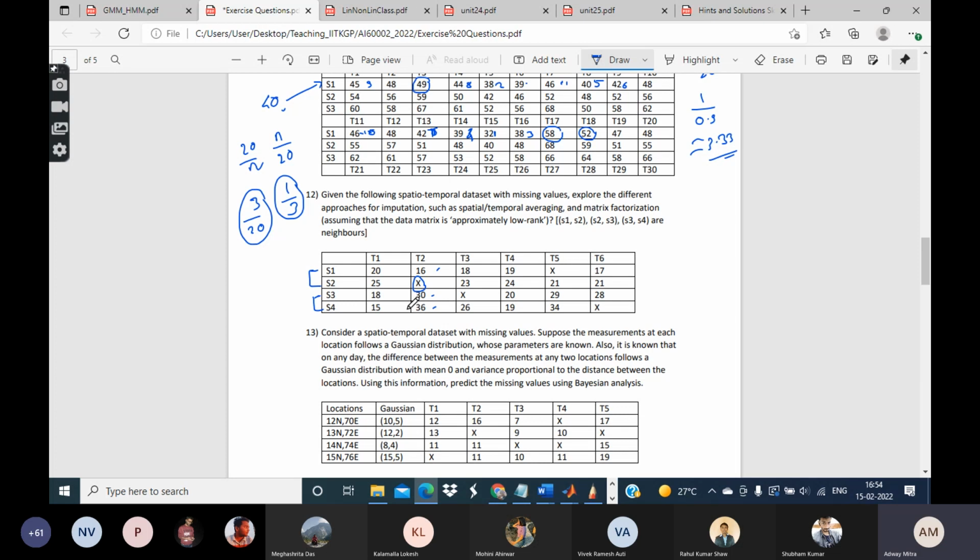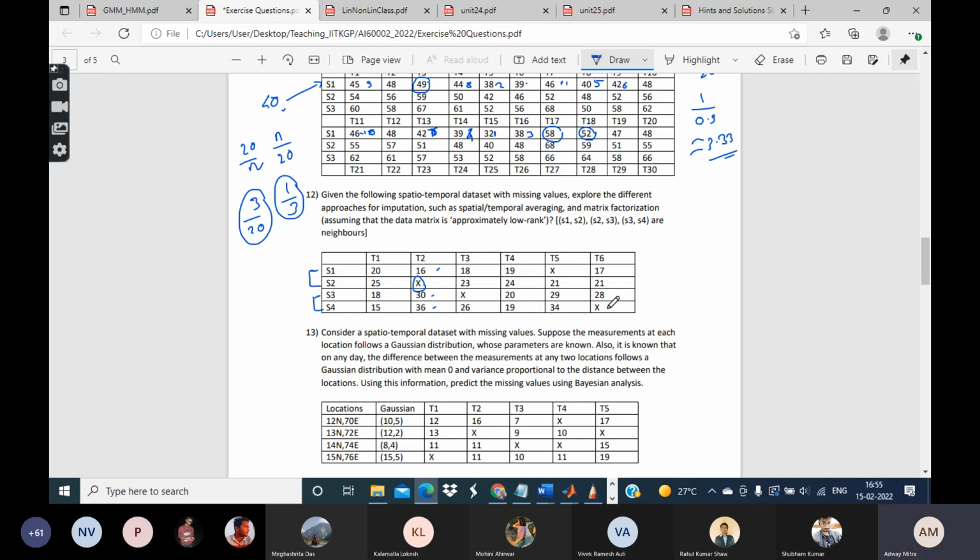There does not seem to be much variance at any location. If you consider S1, there does not seem to be too much variance across the different time points. At S2 also, ignoring the missing value, it does not seem that there is too much of a difference. The variance is less. So it might be easier to use temporal averaging in this case. Similarly here also.